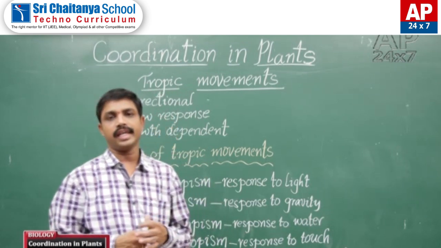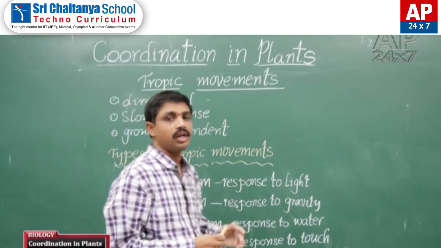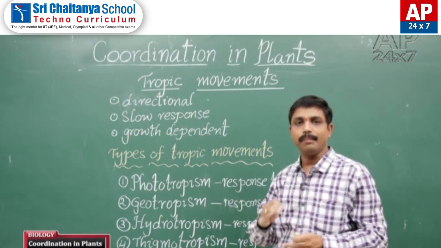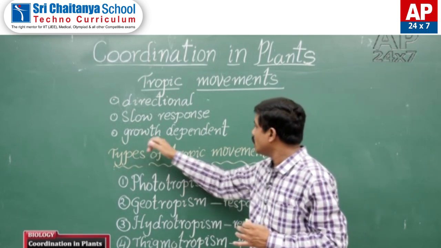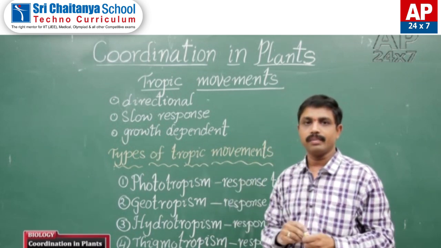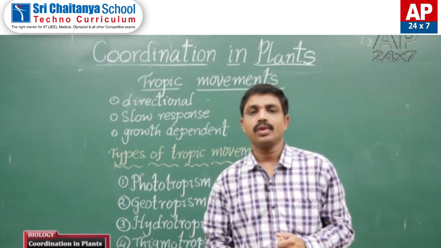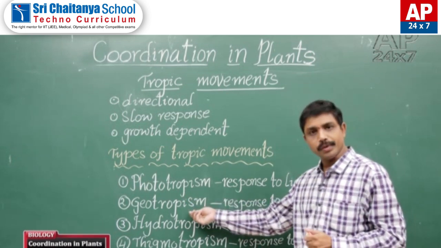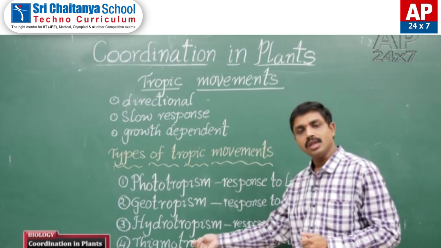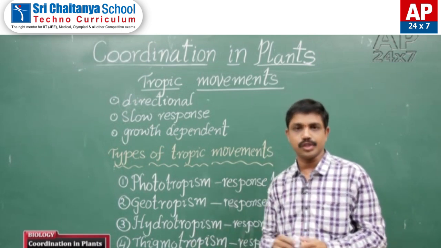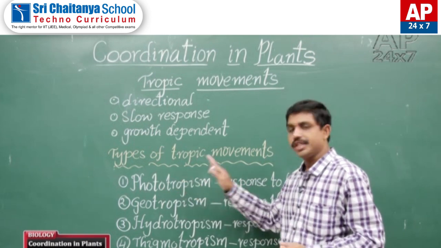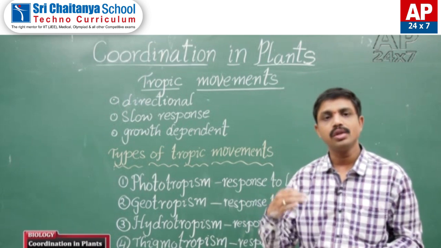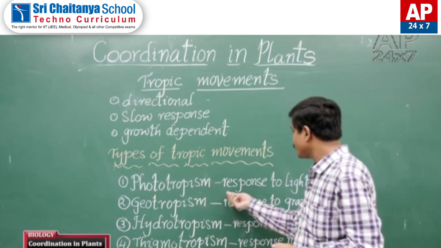Tropic movements. In these tropic movements, the characters are directional, and the response is comparatively slower than nastic movements, and growth dependent. There are different types of tropic movements: phototropism, geotropism, hydrotropism, thigmotropism and chemotropism. Photo means light, tropism means movement. In phototropism, they respond to light.